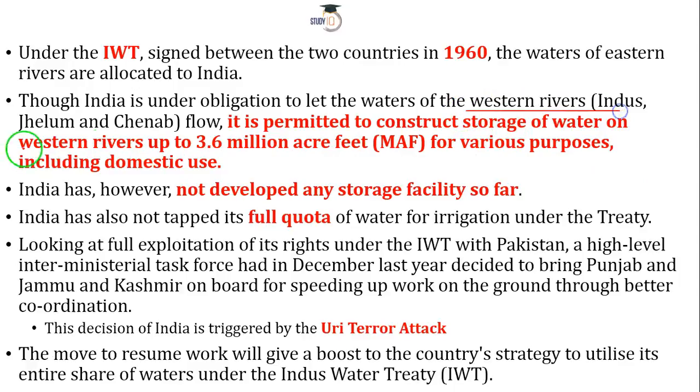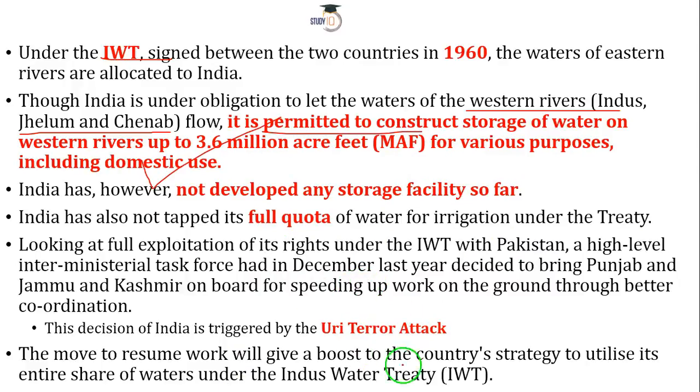Western rivers, I told you, are under the domain of Pakistan. That is Indus, Jhelum and Chenab. Then as well, India is, as per IWT, allowed to construct a sort of water storage. Construction permit is allowed over here. Now, what India did so far, we have not exploited what we are allowed to do in this part.